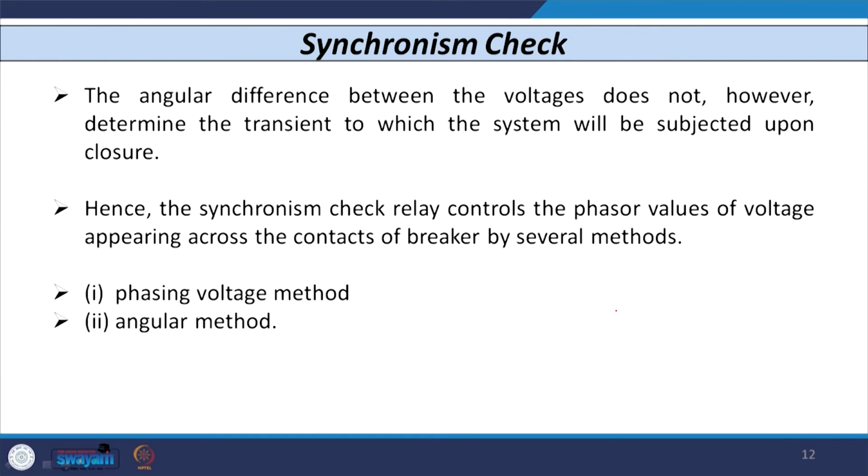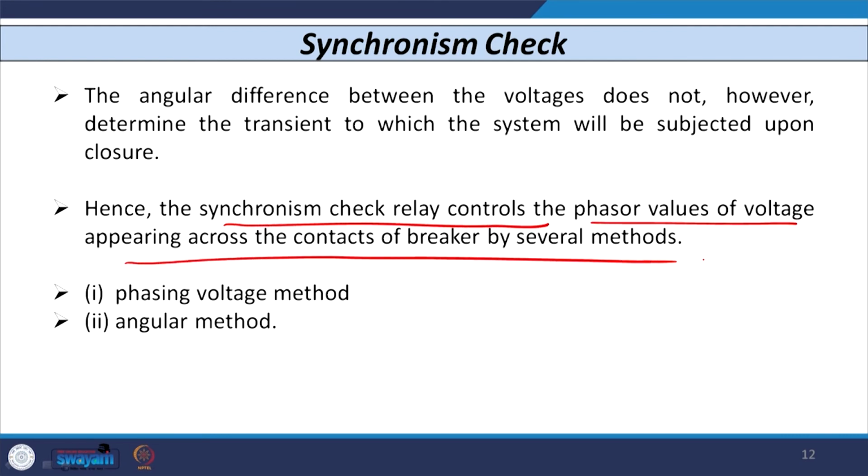Now, the angular difference between the voltages, sometimes you can measure. However, this is not going to determine any transient condition. So, when we use the synchro check relay, we can see the phasor values of voltage appearing across the contact of the circuit breaker, as I told you. Basically there are two methods applicable for the synchro check element. One is known as the phasing voltage method and another is known as the angular method.